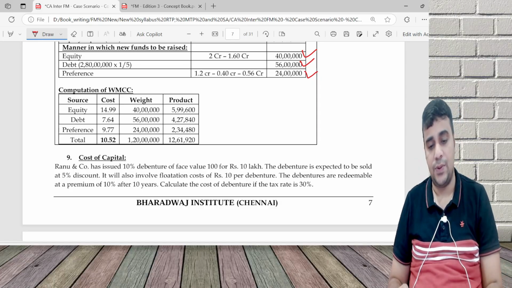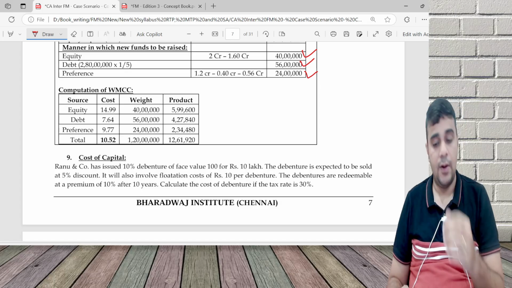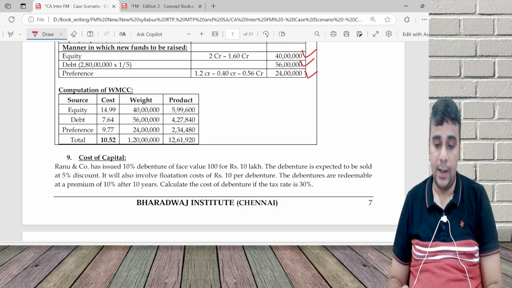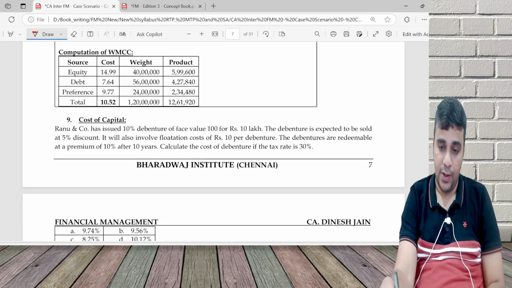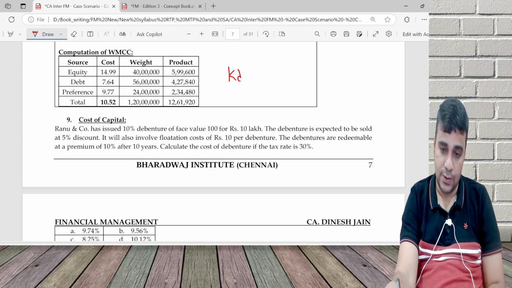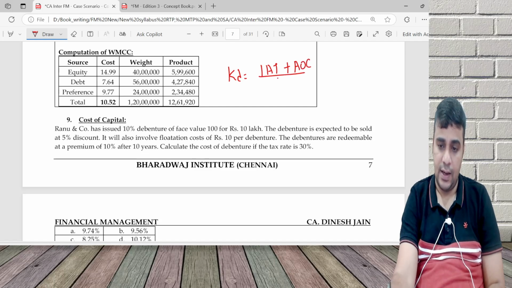Ranu and Co has issued 10% debenture of face value 100 for 10 lakh. Debenture is sold at 5% discount. Flotation cost redeemable at a premium. Cost of debenture if the tax rate is 30%. So cost of debenture is equal to interest after tax, average other cost, average funds employed.